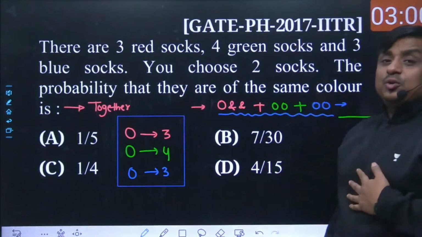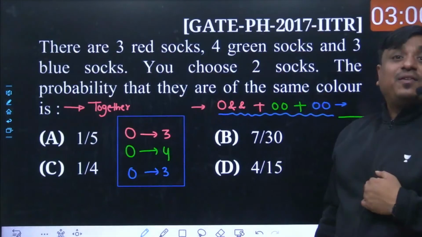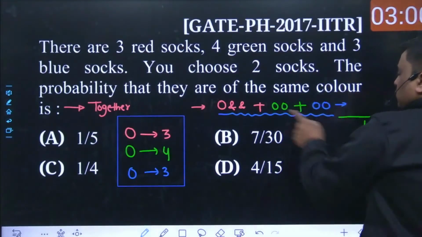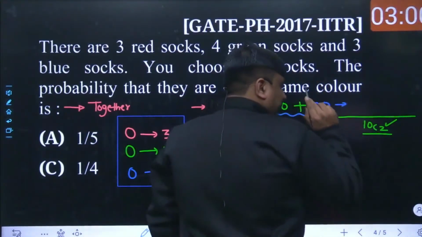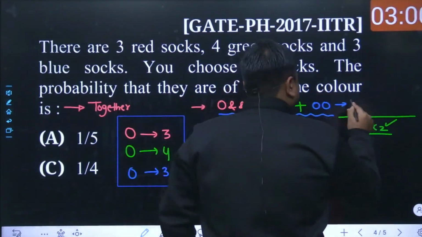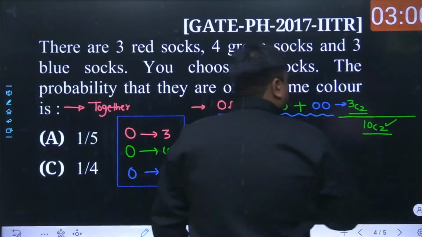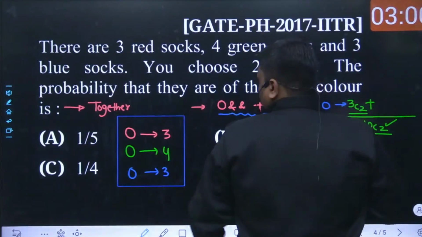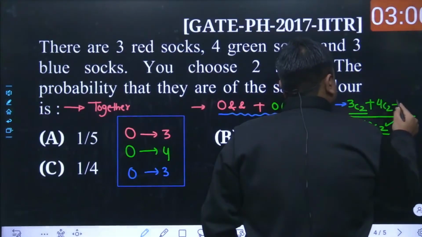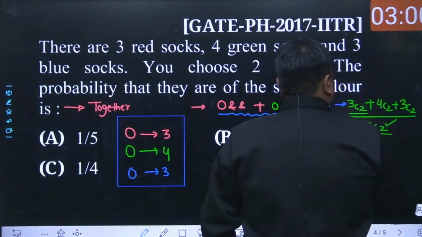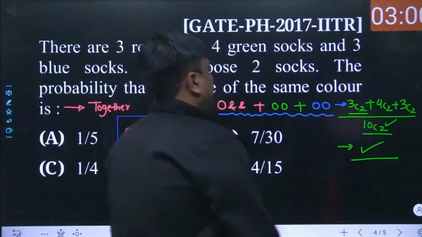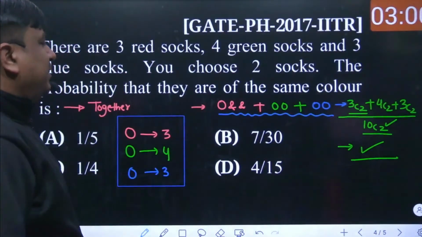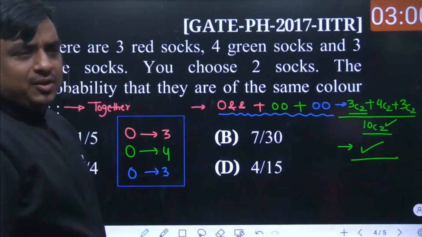But out of the 10C2 ways, which are the ways favoring your requirement? Both socks must fall in the same category, either this or this or this. So here comes the first one: both socks must come from the 3 red ones, so it is 3C2, or 4C2, or 3C2. In the end you will get the answer. The calculation of 3C2, 4C2, 3C2 and 10C2 is quite easy; you can feed it into the calculator and get the answer.